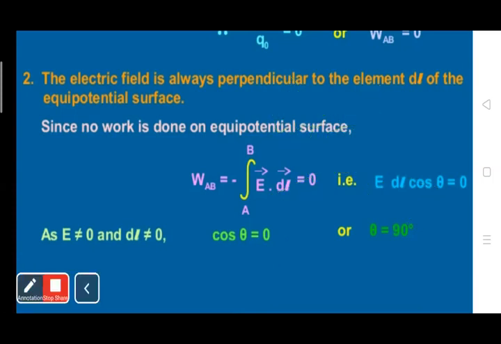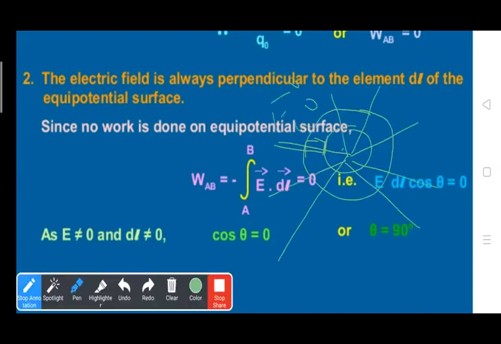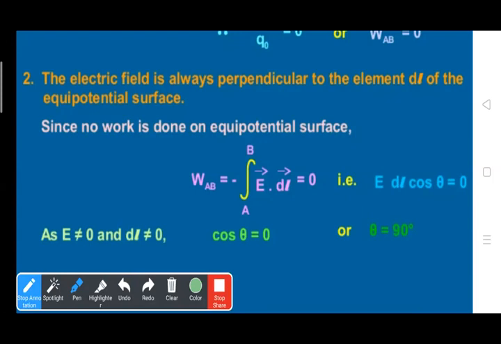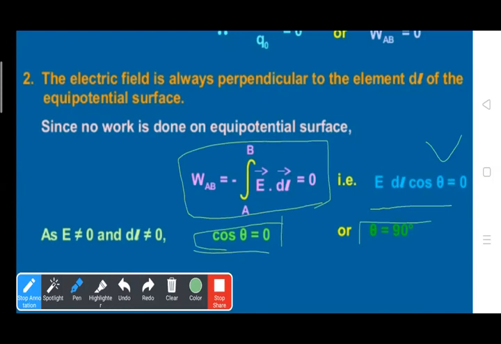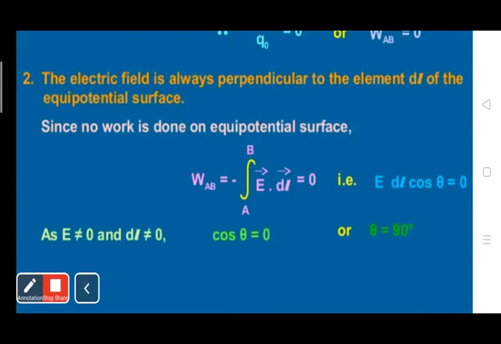Let's solve it. Since no work is done on an equipotential surface, the formula is WAB equals minus the integral from A to B of E dot dl. Work done is 0, so E dot dl equals E dl cos theta equals 0. Now we find that cos theta equals 0 and theta is 90 degrees. So we can say that the electric field is always perpendicular to the element dl of the equipotential surface. This is an important property.